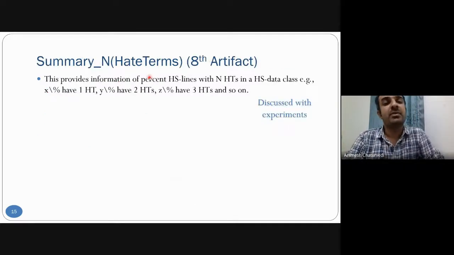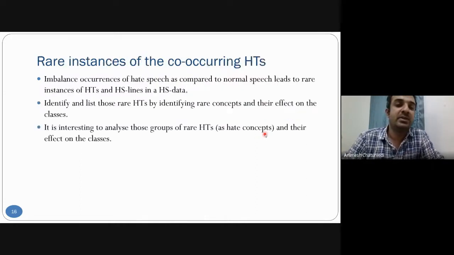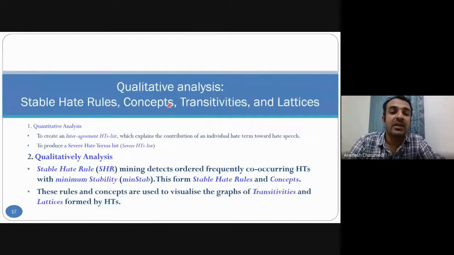So the eighth artifact is about summarizing the n hate terms, which we will discuss in the experimental section. Now, about rare instances: usually normal speech is too much and there is a small amount of hate speech, and even the hate terms occur very rarely among the normal words. So the rarely co-occurring hate terms could be studied, and that could also create value. So next we will study the qualitative analysis of co-occurring hate terms.